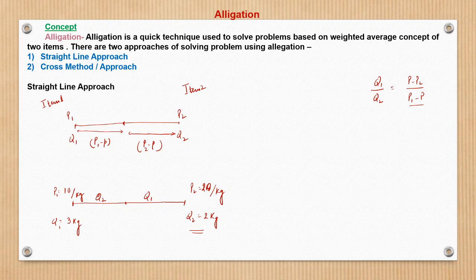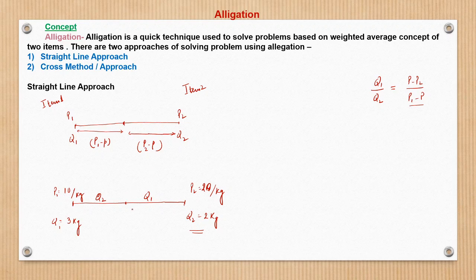From this side we can see that this distance is P minus P1, which will be in the ratio of Q2.